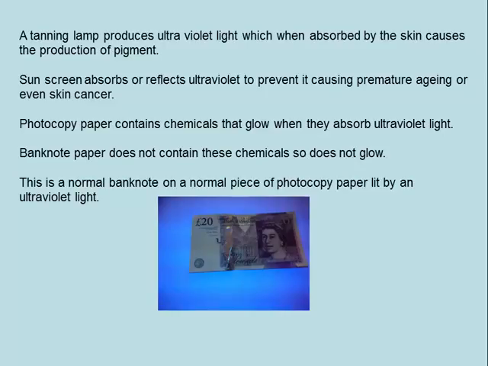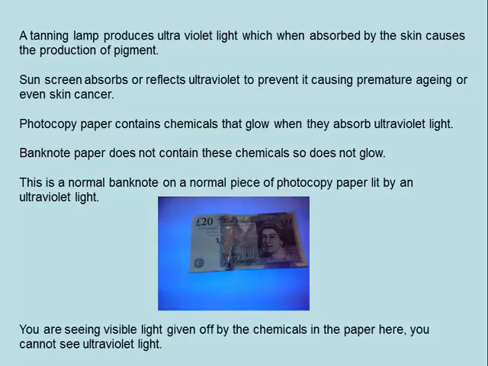Here we have a normal banknote on a normal piece of photocopy paper, but being lit by an ultraviolet light. You're seeing visible light given off by the chemicals in the paper here. You can't see the ultraviolet light. You see that the photocopy paper is glowing, the £20 note is not.